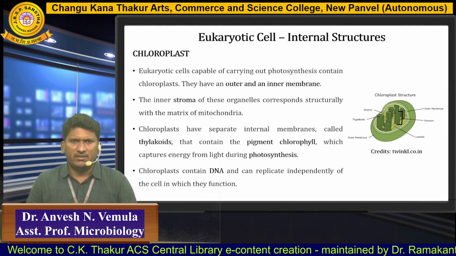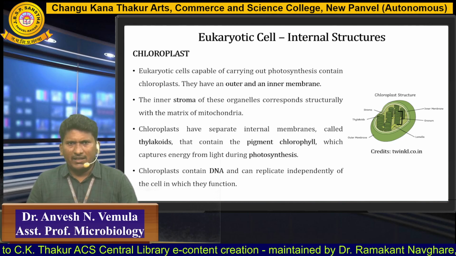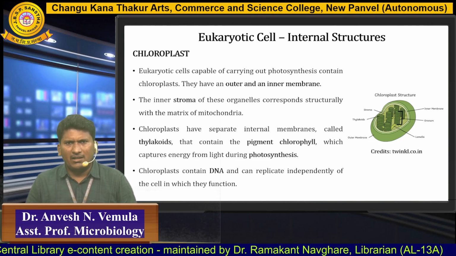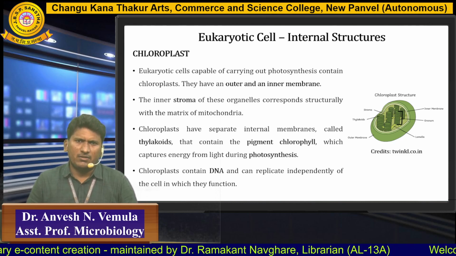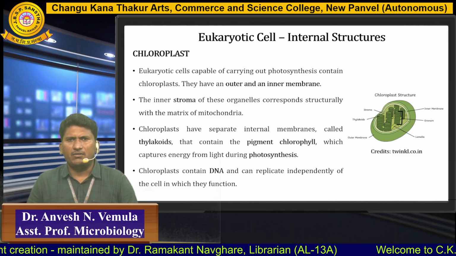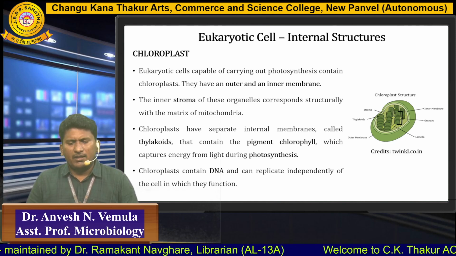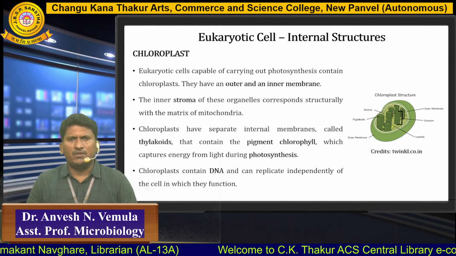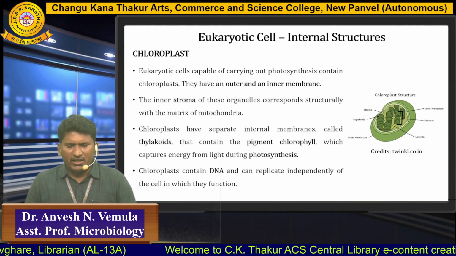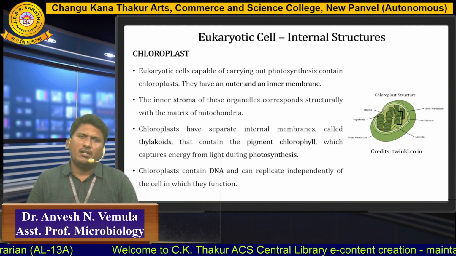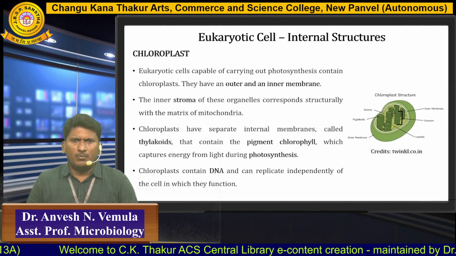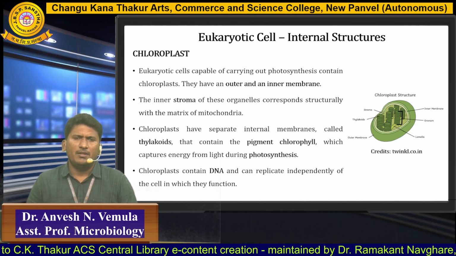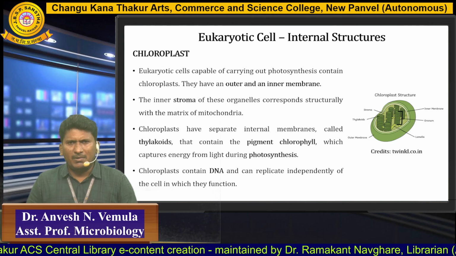out the carbohydrate synthesis. Along with enzymes, it contains coin-like structures which are arranged into thylakoids, and these thylakoids contain chlorophyll pigment, which is essential to carry out the photosynthesis process. The energy generated through photosynthesis is utilized in the stroma for the synthesis of carbohydrates. Along with thylakoid membranes, you can also find the DNA of chloroplast, which has the capacity to replicate independently, and does not depend on the genetic material replication.